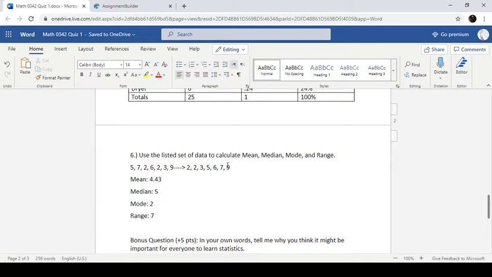And divide by 7, we get 4.428. But we want to round it to 2 decimal points, so we round that 2 up to a 3 since the next one was an 8.